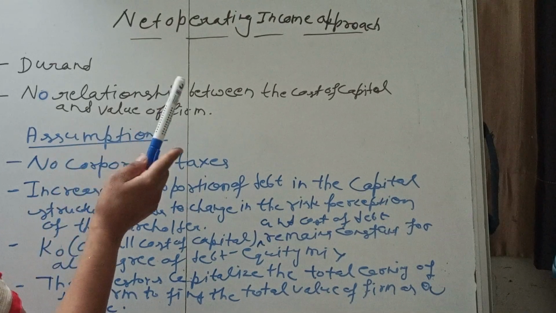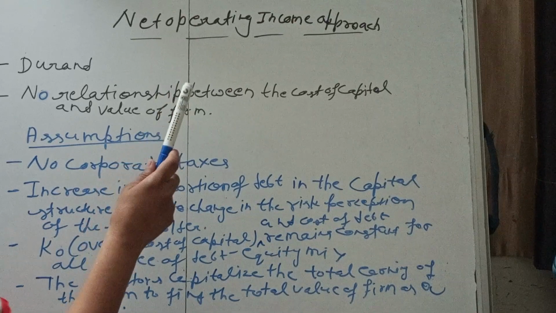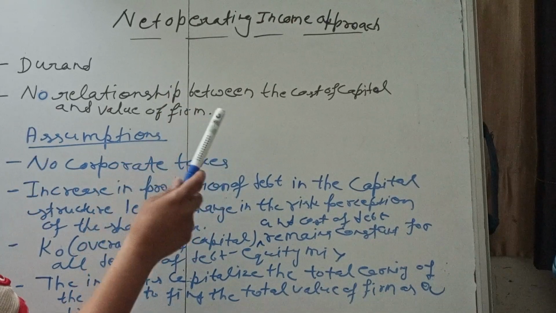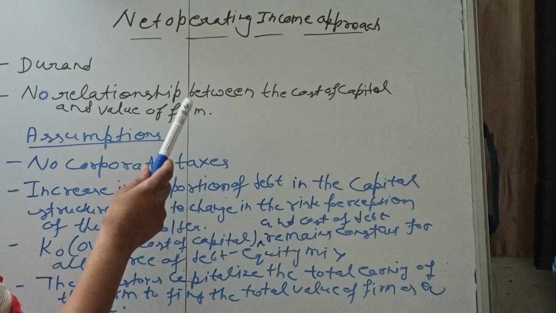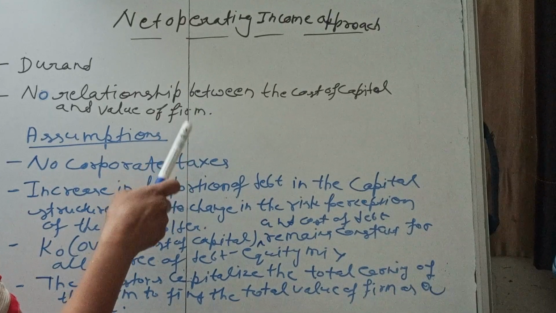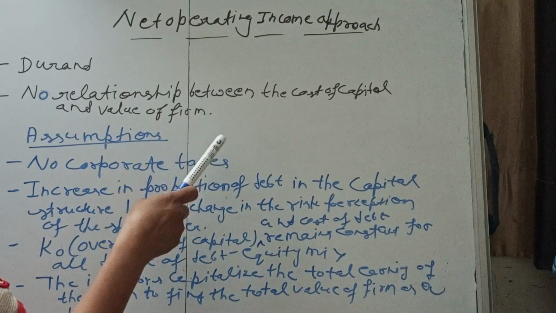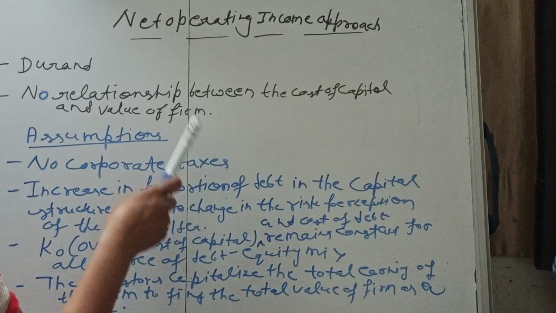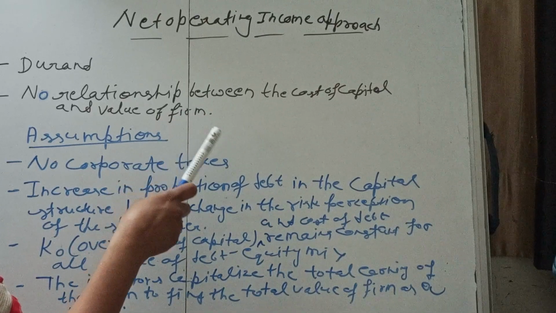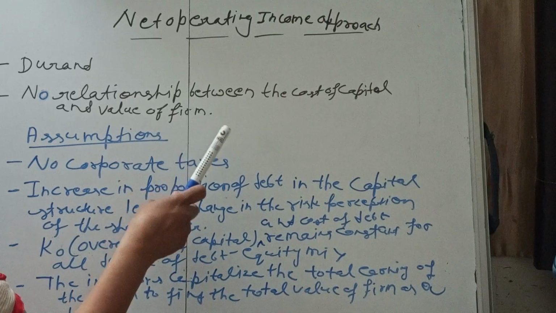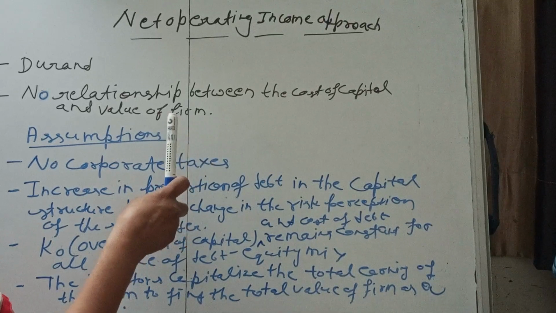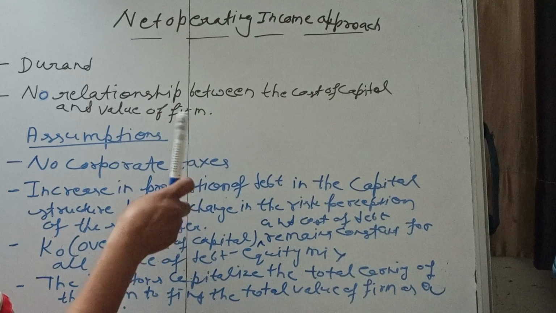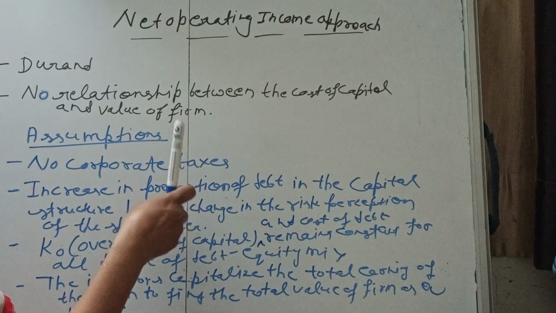This is the second approach of capital structure, the net operating income approach, which we have categorized as an irrelevance approach. What do you mean by irrelevance approach? It means if we reduce the cost of capital in capital structure, it does not affect the value of the firm. There is no relation of the value of the firm with the capital structure through cost of capital.